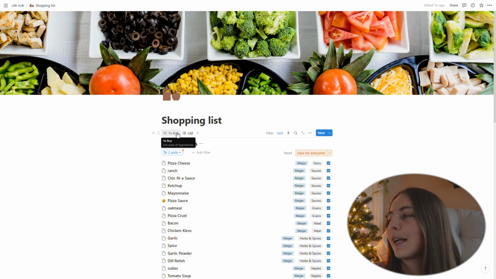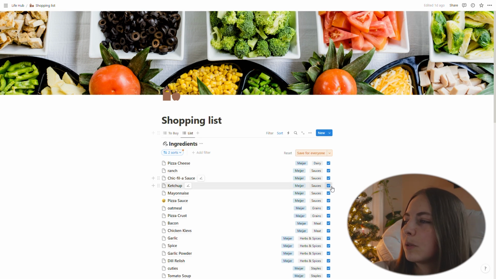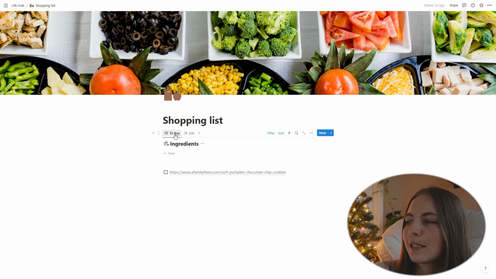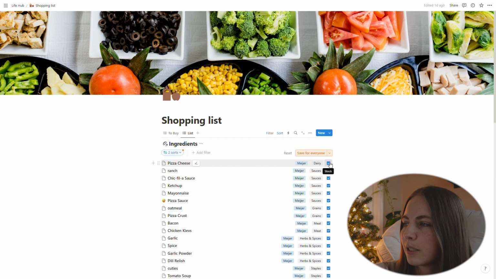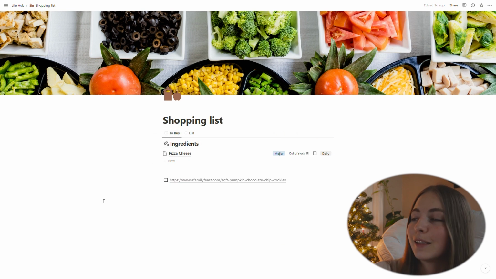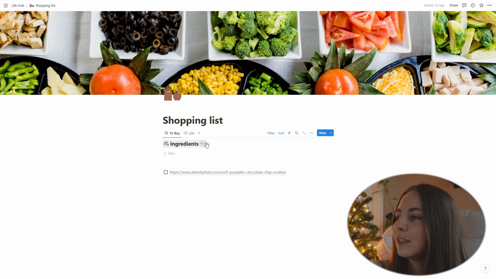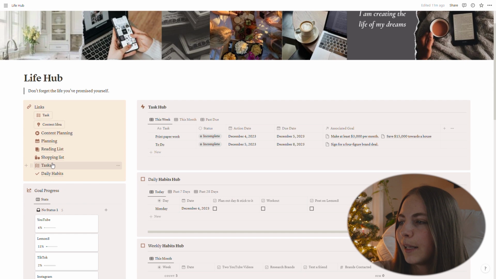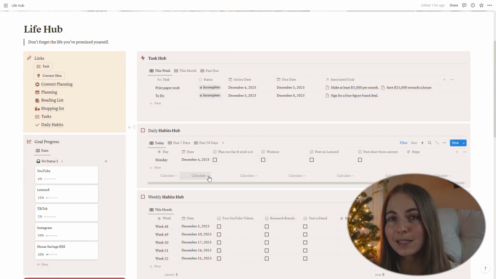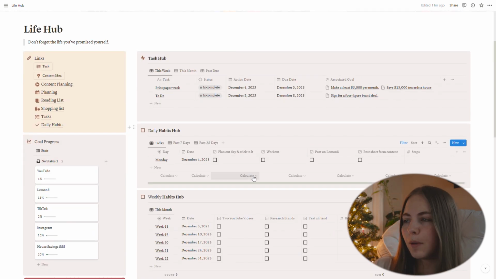And then I come through and check off anything that we would need, and I have this sorted so that it's things that are unchecked. So when I uncheck something, like say we need pizza cheese, I can show up at the store, click to buy, and it will show me that. And once it's checked off, it'll go back to the just unchecked list. And that leads me into creating the back end side of the habits hub.